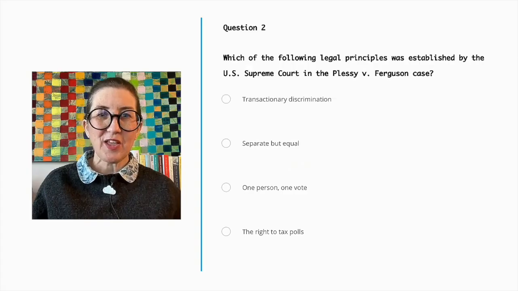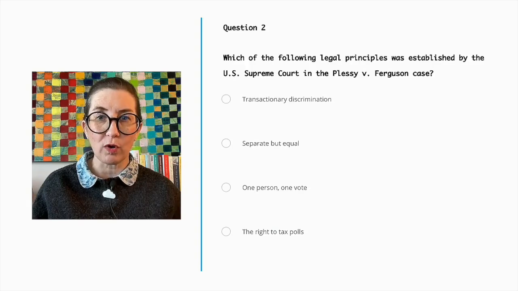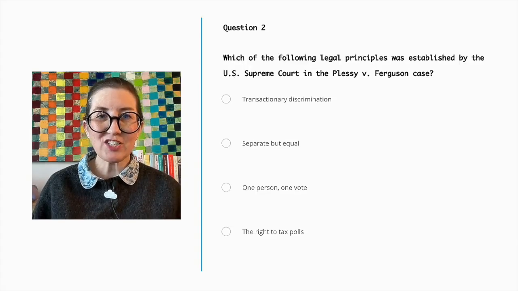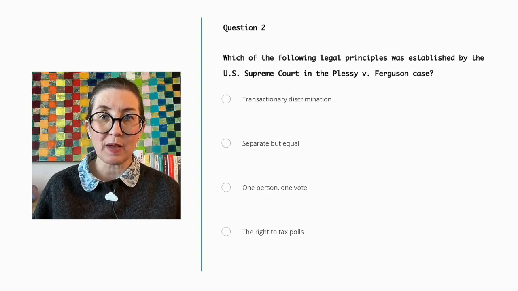Question number 2. Which of the following legal principles was established by the U.S. Supreme Court in the Plessy v. Ferguson case? Transactionary discrimination, separate but equal, one person, one vote, or the right to tax polls. Transactionary discrimination is not a recognized legal principle established by Plessy v. Ferguson. One person, one vote is a principle related to voting rights and representation, not established by this case.